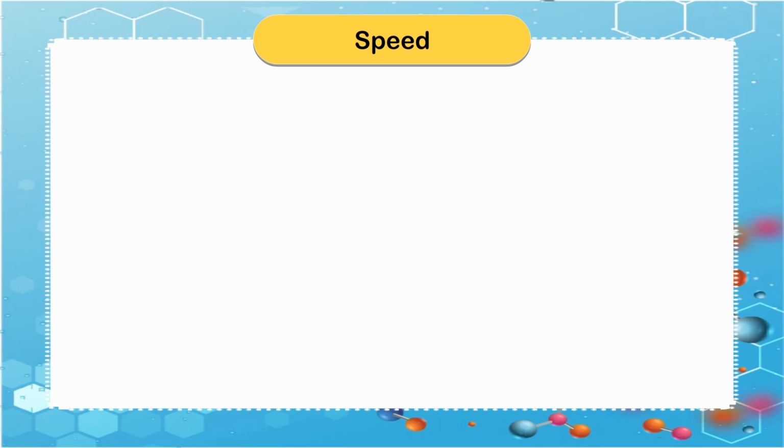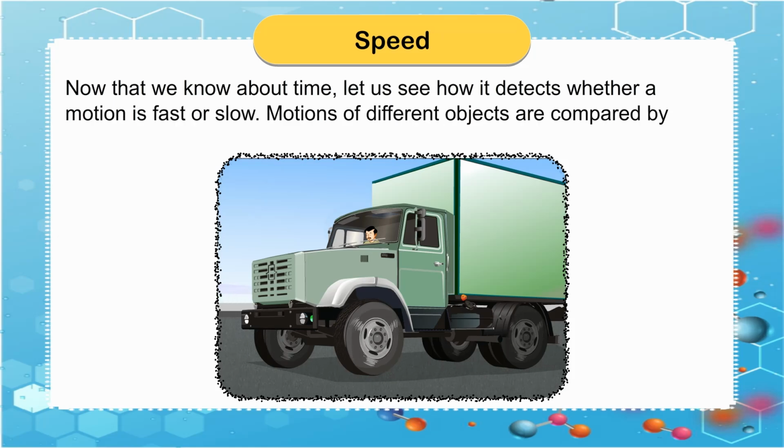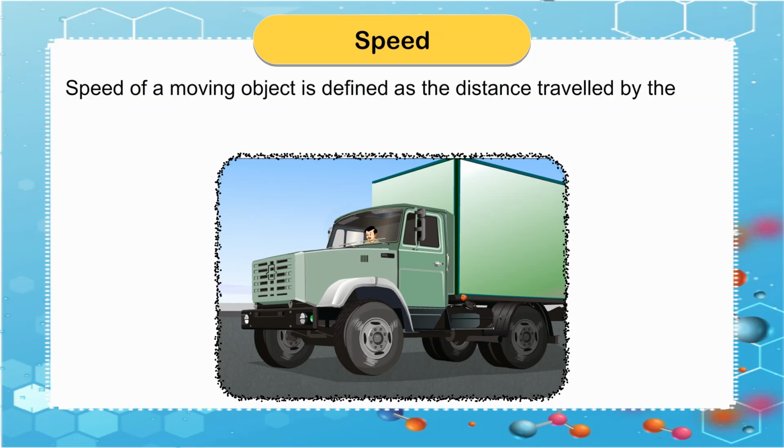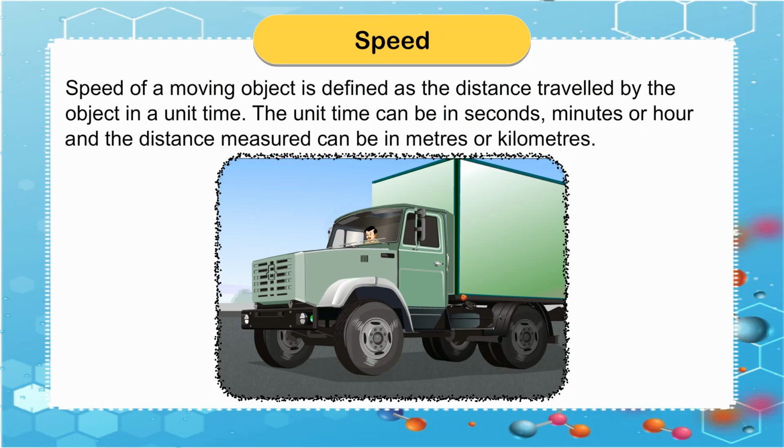Speed. Now that we know about time, let us see how it detects whether a motion is fast or slow. Motions of different objects are compared by measuring their speeds. Speed of a moving object is defined as the distance traveled by the object in a unit time. The unit time can be in seconds, minutes or hours, and the distance measured can be in meters or kilometers.